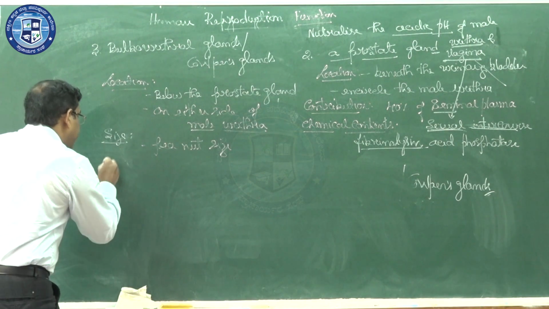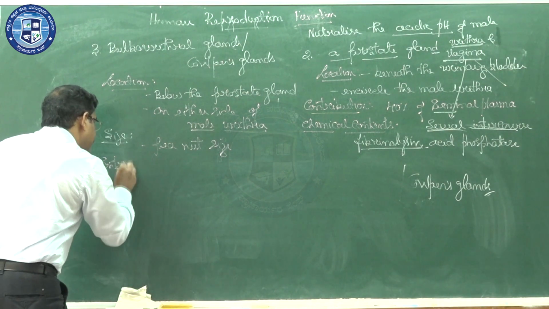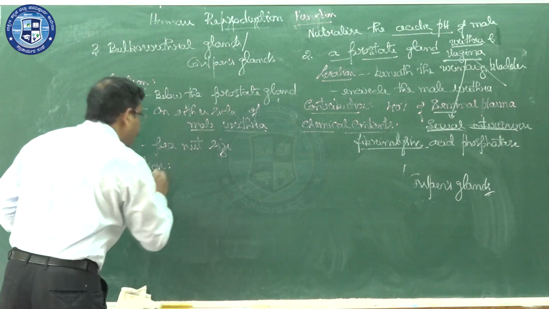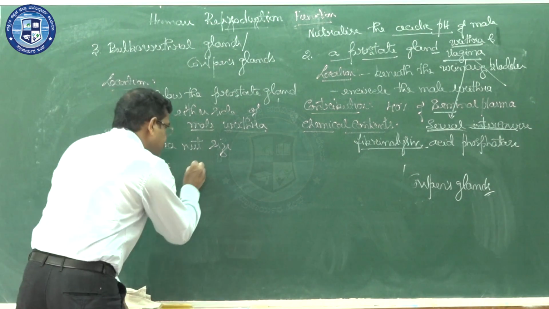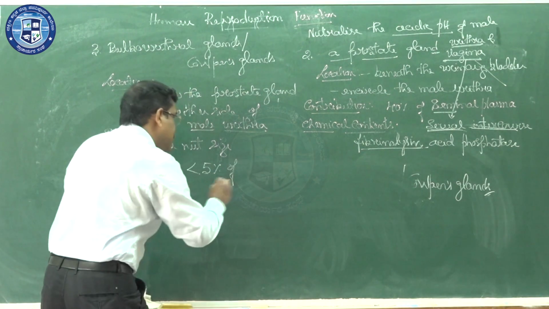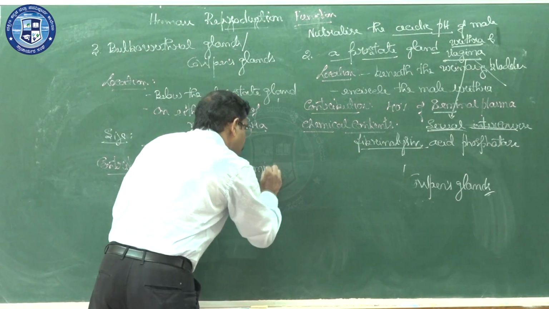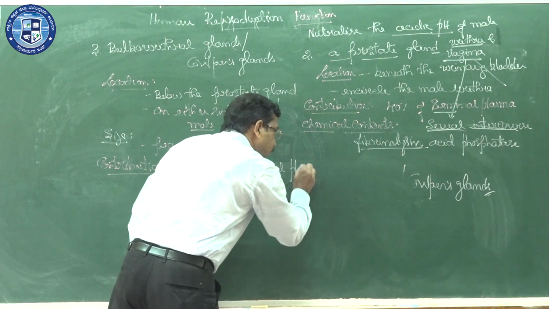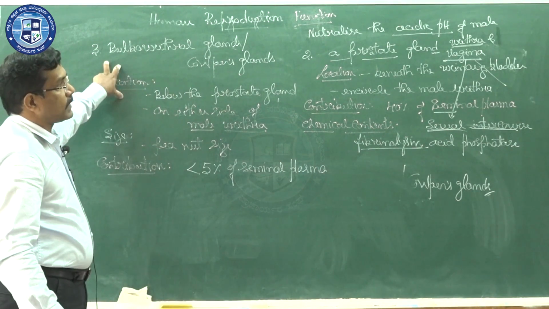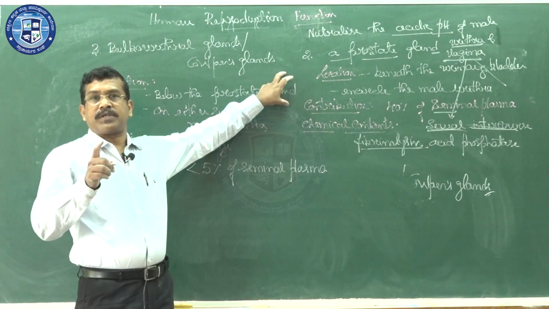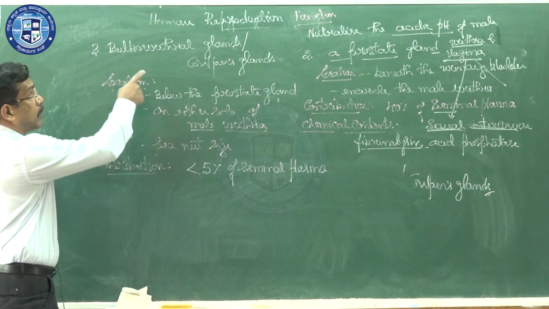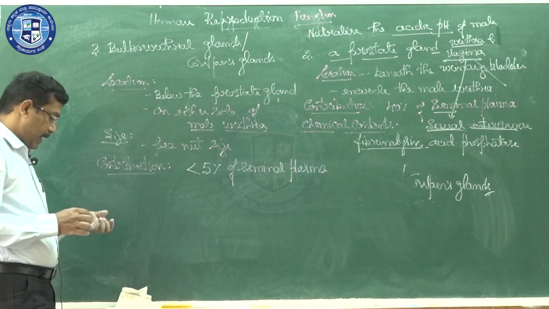Contribution, that is for the formation of seminal plasma. It will contribute less than 5% of seminal plasma. 60% contribution comes from the seminal vesicle, 40% contribution comes from the prostate gland, and less than 5% contribution comes from the gland called bulbourethral gland or Cowper's gland.